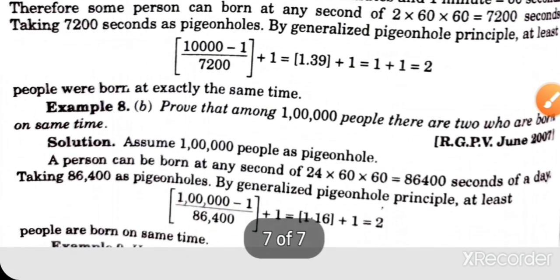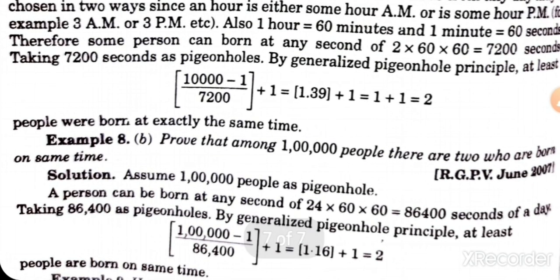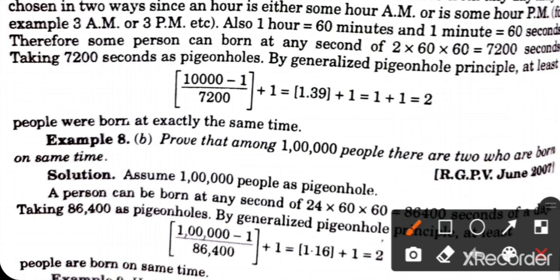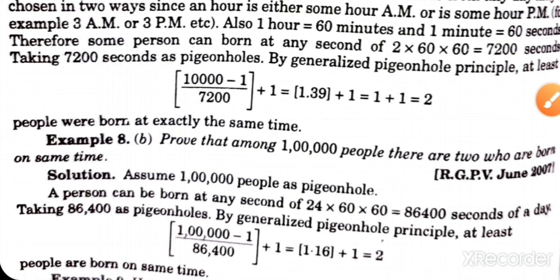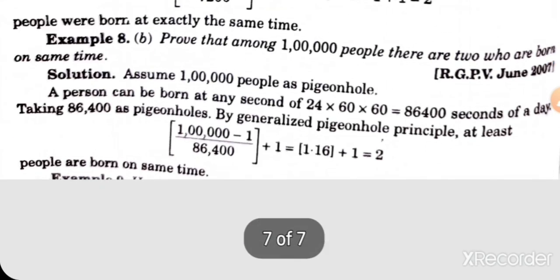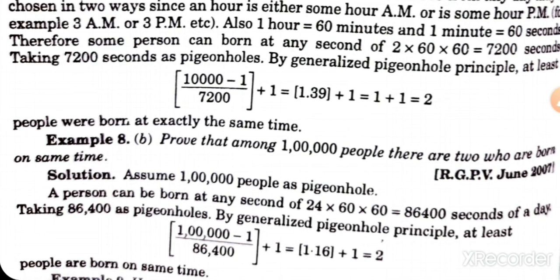Similarly, in this question prove that among 1 lakh people there are two who were born at the same time. Assume 1 lakh as pigeons and there are 24 choices. 24 into 60 into 60, since 1 hour is equal to 60 minutes, 1 minute is equal to 60 seconds, and there are 24 hours in a day. So we get m is equal to 86,400. We get 1.16, plus 1, that is equivalent to 2. These are the examples of the pigeonhole principle.